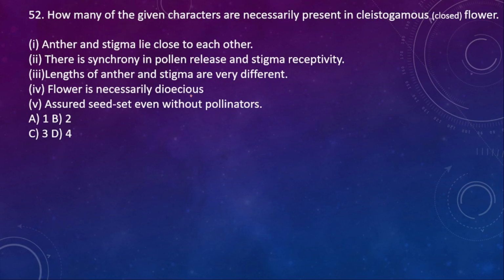Flower is necessarily dioecious. Assured seed set even without pollinators. So here, the correct option is C. First one, second one, and then fifth one is the right one.